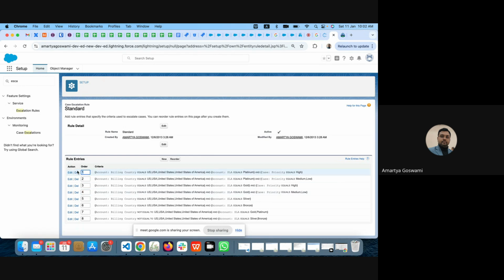Okay, so if this one is actually met, then you will escalate. Otherwise, second criteria, if it is US and SLA is platinum and case priority equals medium or low, then also you will escalate. And here also this order of execution is important, because wherever it first matches the record, it will execute that part. So that is important.